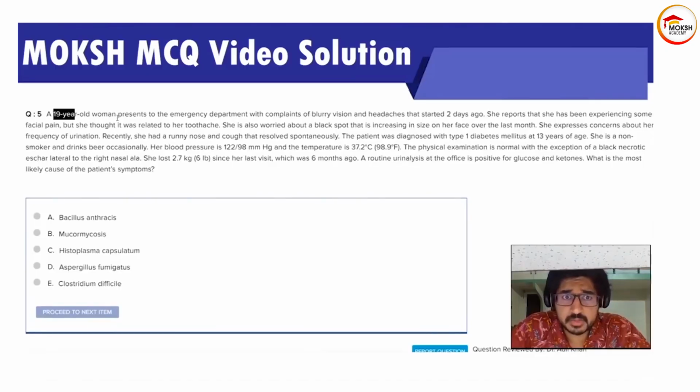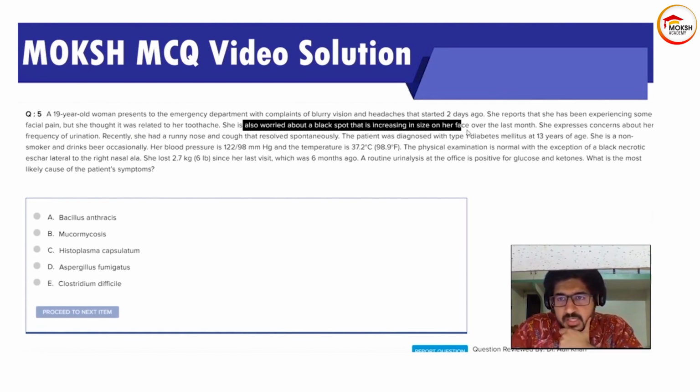So question number 5, a 19-year-old woman presents to the emergency department with complaints of blurry vision and headaches that started 2 days ago. She reports that she has been experiencing some facial pain, but she thought it was related to her toothache. She is also worried about a black spot that is increasing in size on her face over the last month. She expresses concerns about her frequency of urination.